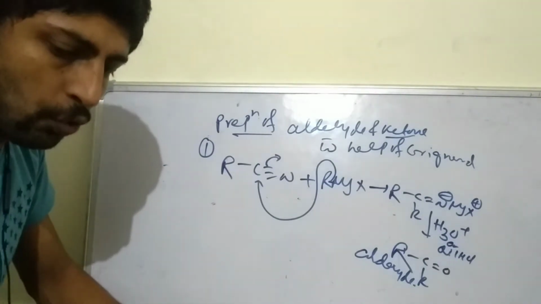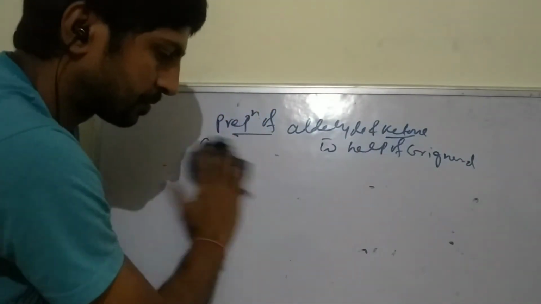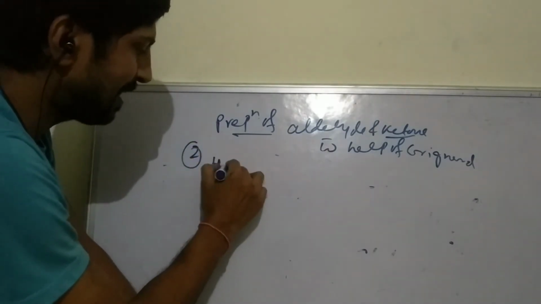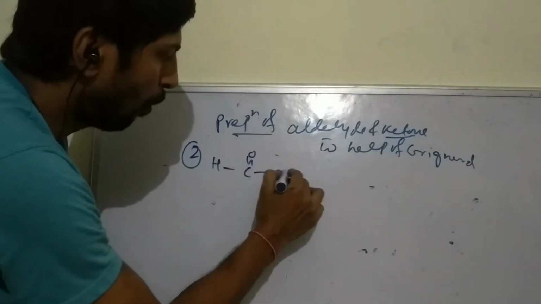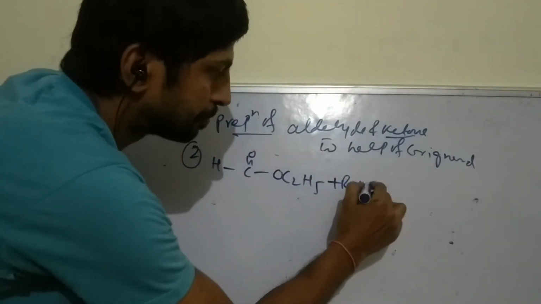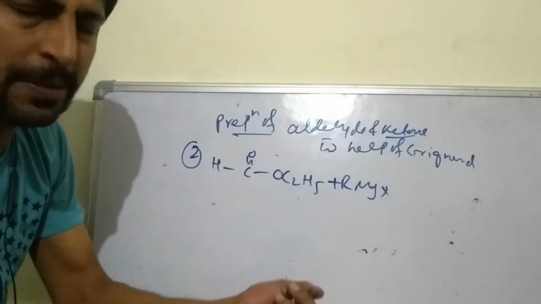Then number 2. HC double bond O, OC2H5 and Grignard. Grignard is always taken as RMgX. We take CH3MgBr, no problem.